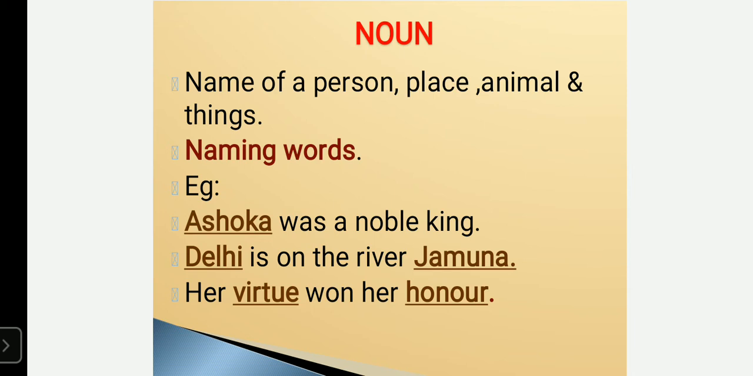Ashoka represents the particular name of a person, and Delhi represents the name of a place. Jamuna is the name of a river. Virtue is an abstract noun, we can't see or touch it. And honor too, we can't see it or touch it, we can only feel it. So it is also a noun.